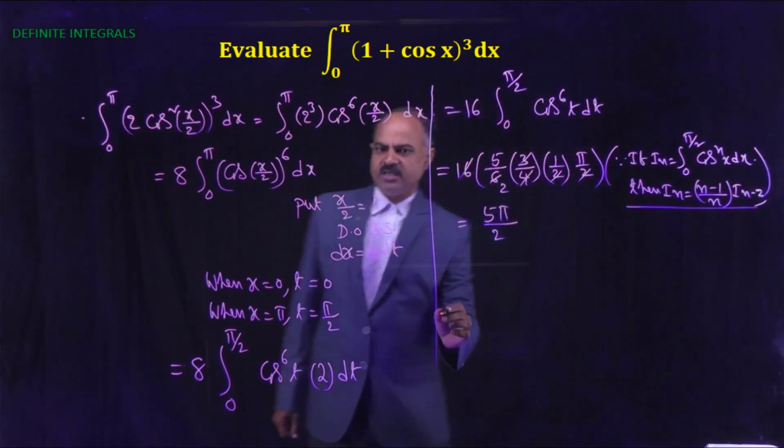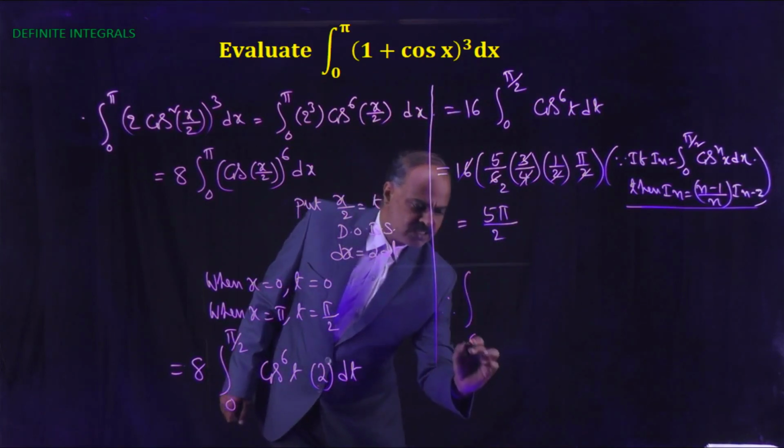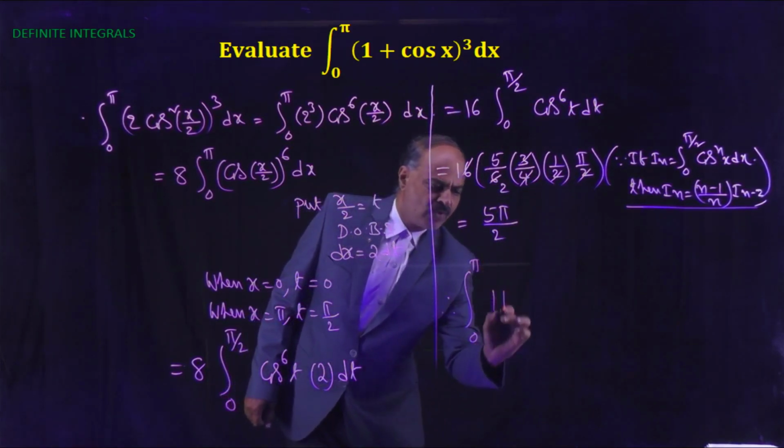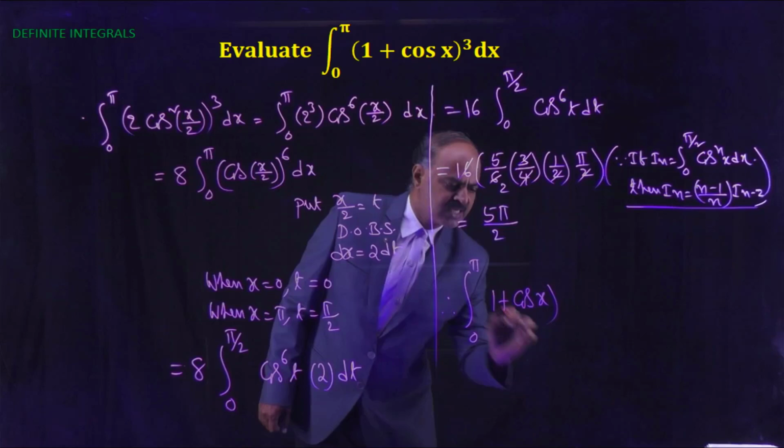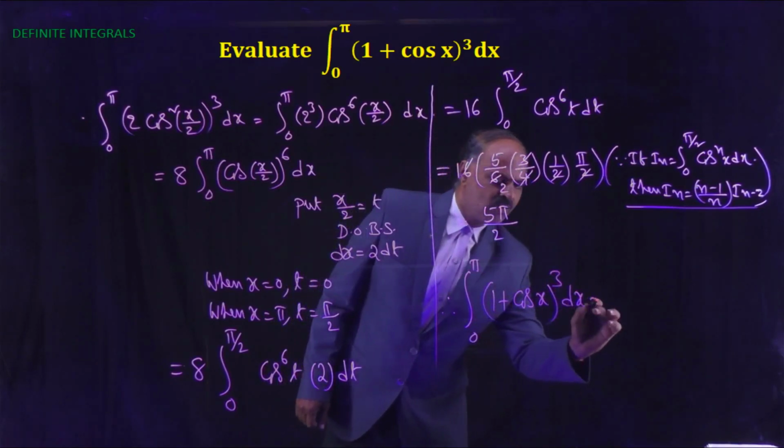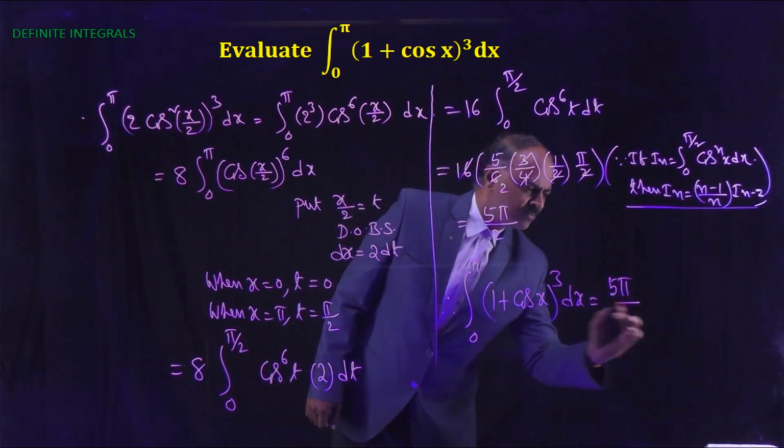So therefore, the integral 0 to pi of 1 plus cos x whole cube dx equals 5 pi by 2.